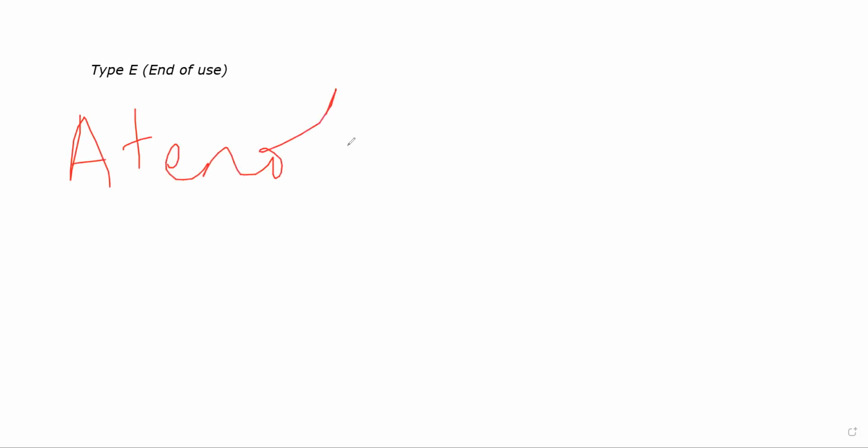Then we have type E or end of use reactions. Type E, end of use. Okay. These reactions are occurring because you are abruptly stopping the drug. You are suddenly discontinuing the drug. One classic example is, let's suppose the patient is on atenolol. Okay. Atenolol is a beta blocker. Okay. Antihypertensive drug. Blood pressure कम करता.